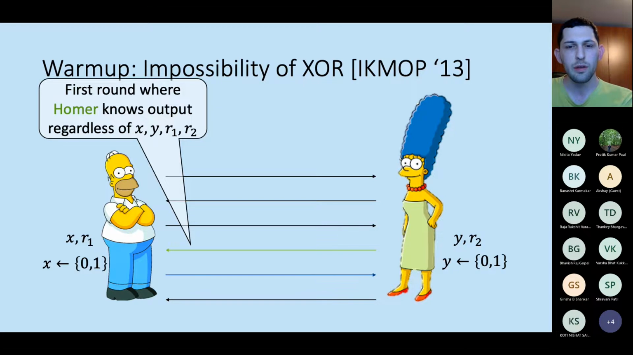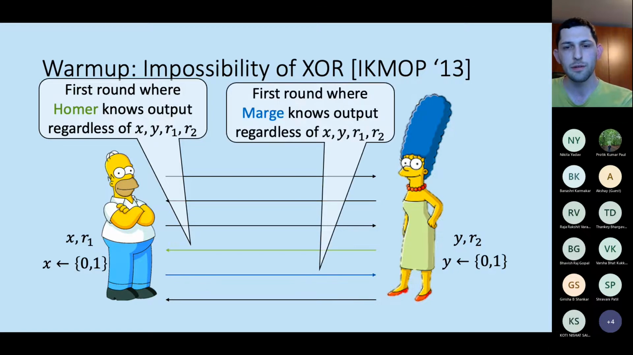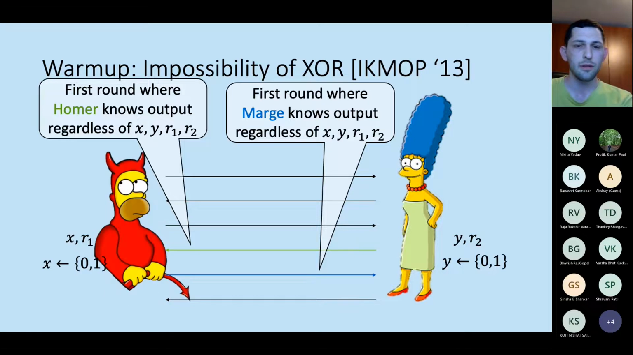And similarly, we can argue the same for Marge. There exists a first round where she completely knows the output, regardless of her input, of Homer's input, and the randomness. And let's say, without loss of generality, that Homer learns the output first. So in this example, he knows this first. So this gives us the following attack.